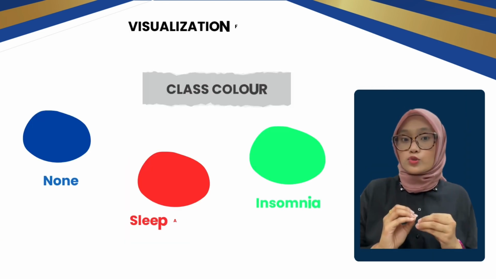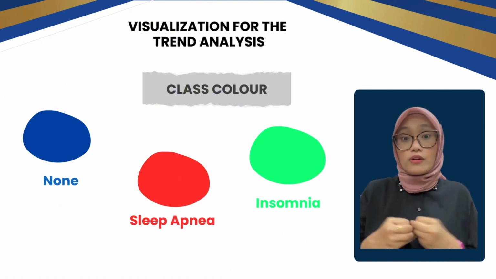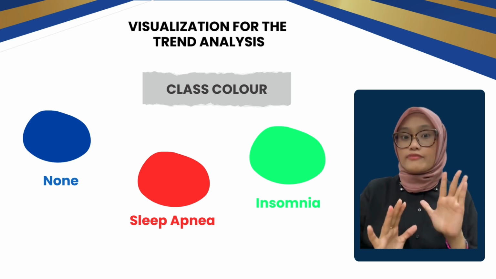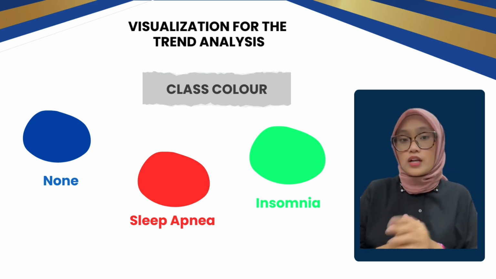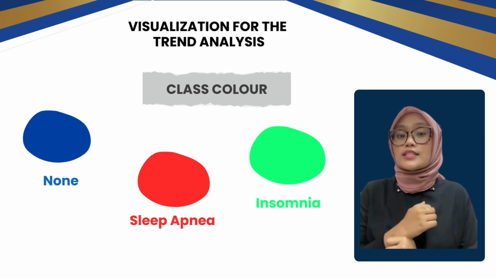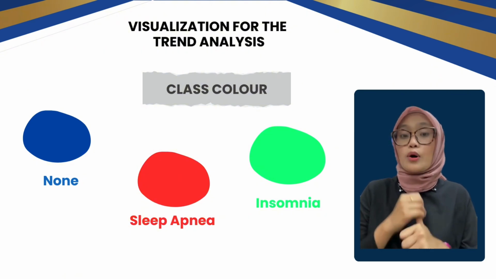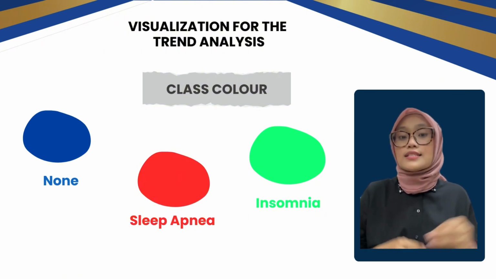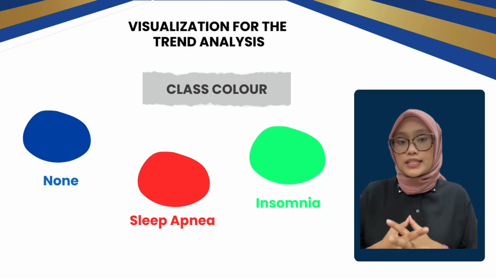Right now, I want to present the visualization for trend analysis. From our findings, here are the best 5 figures that show sleep health and lifestyle based on the dataset. First of all, there are 3 answer options that measure sleep disorder. Firstly, none, where the individual does not exhibit any specific sleep disorder. Insomnia, where the individual experiences difficulty falling asleep or poor quality sleep. And last is sleep apnea, where the individual suffers from pauses in breathing during sleep.